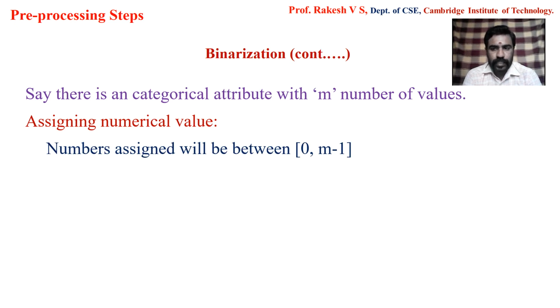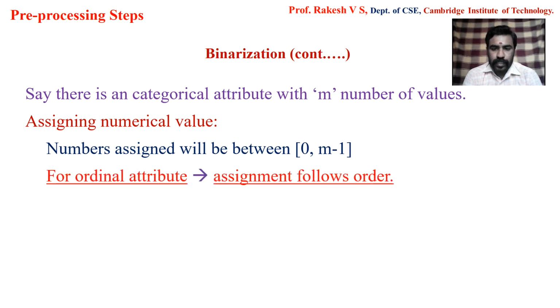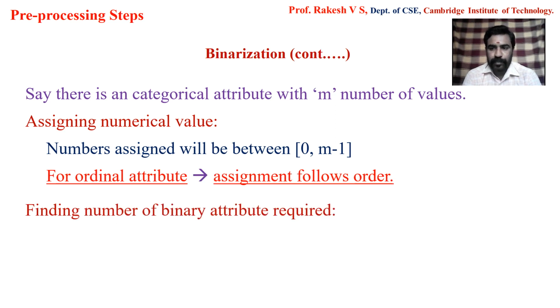But if it is an ordinal attribute, we know that each ordinal attribute has some kind of order involved in it. In such cases, assigning the values depends upon the order in which the values can be listed. So we can first write the given attribute values in the order in which they have to be, and then assign the values. Once this is done, we are done with the first step. Then we can go for the second step, that is finding the number of binary attributes required.